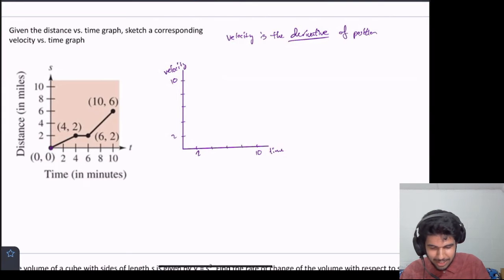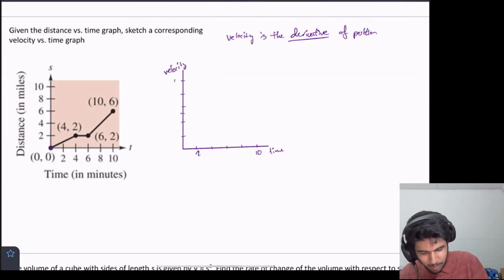Actually, I'm going to change the bounds on this. Let me add another one here. So this is 1, this is going to be a half. So at x equals 0, the velocity is a half.